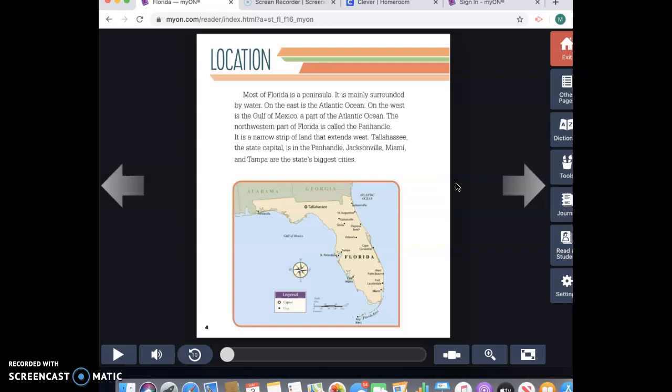Then you will answer the 2 written response questions, and then finally there is going to be a quiz in Edsby this week. It will not be on Mayan, it will be in Edsby, and it will be called the Florida Quiz.